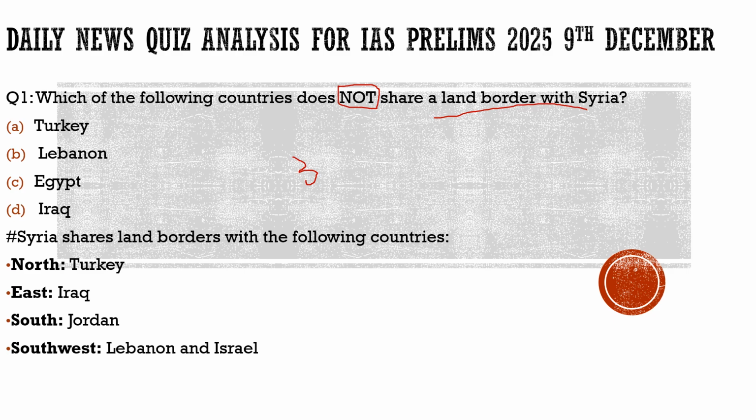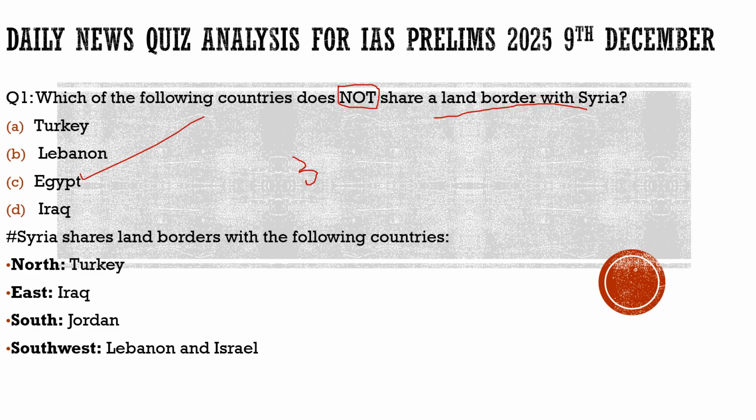Turkey shares a land border with Syria. From the eastern side, Iraq shares a land border with Syria. From the southern side, Jordan shares a land border with Syria. From the southwestern side, Lebanon and Israel share a land border with Syria. So with respect to this question, it is Egypt which does not share a land border with Syria.